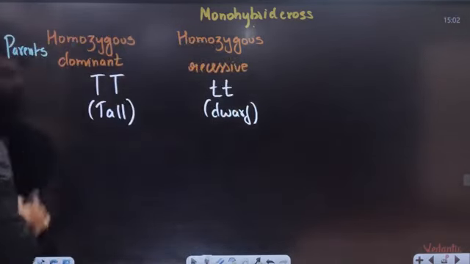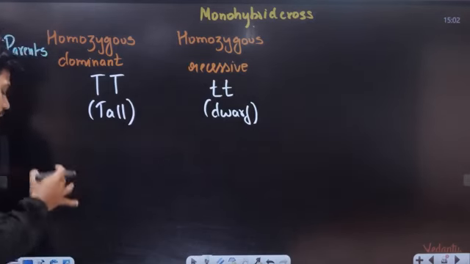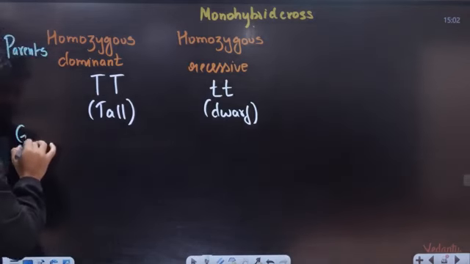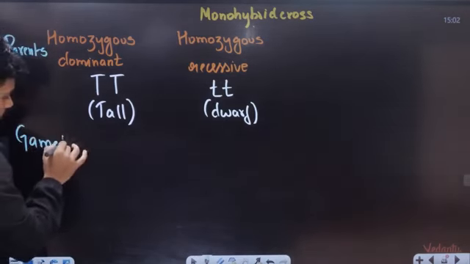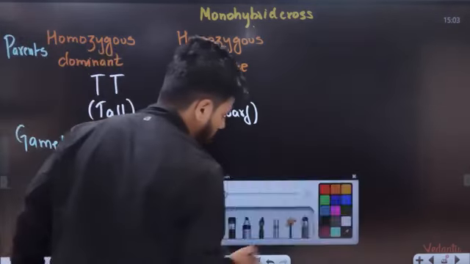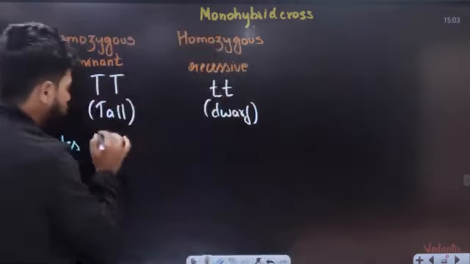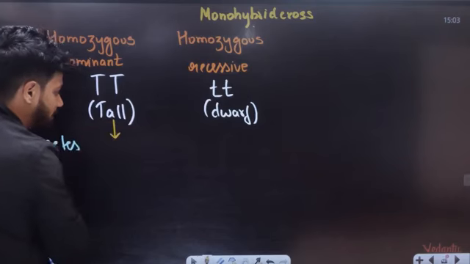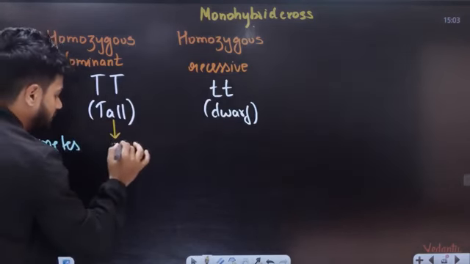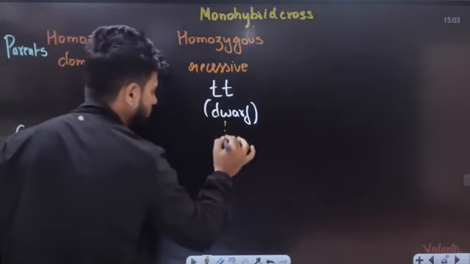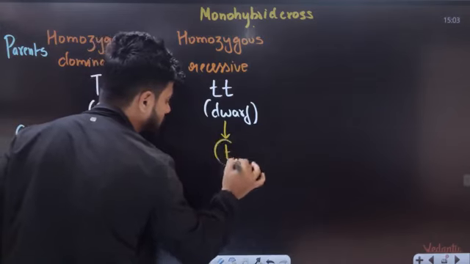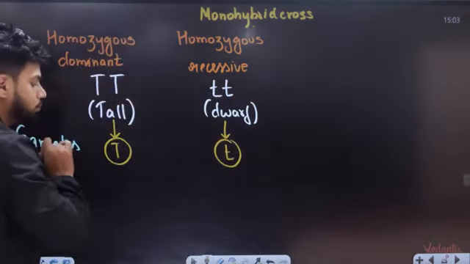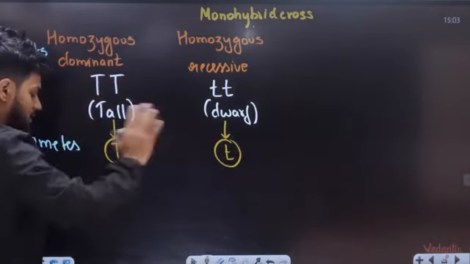Selection of parents. Now next step is something called as formation of gametes. Now from these two alleles, only one will go into the gamete. That is going to be your capital T. From here we will get one allele into a gamete, a small t. Remember, only one will go. Okay, so capital T, small t.